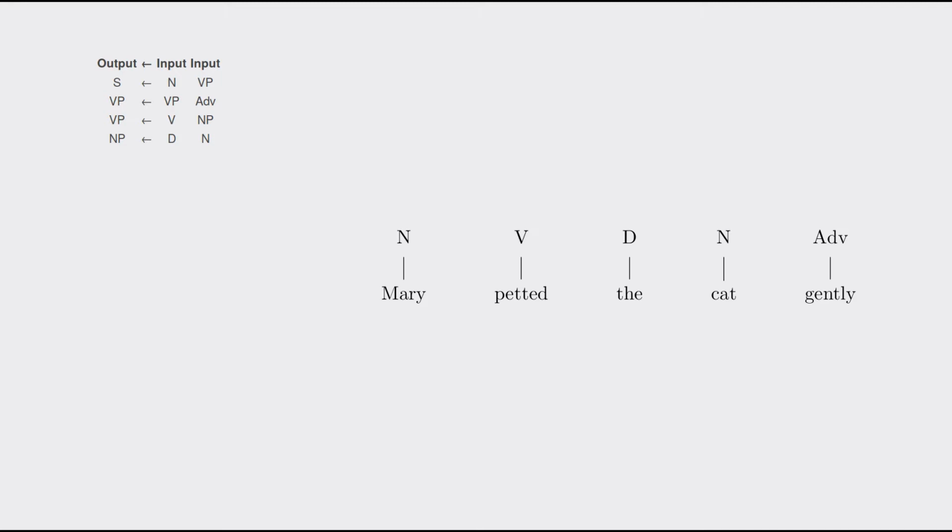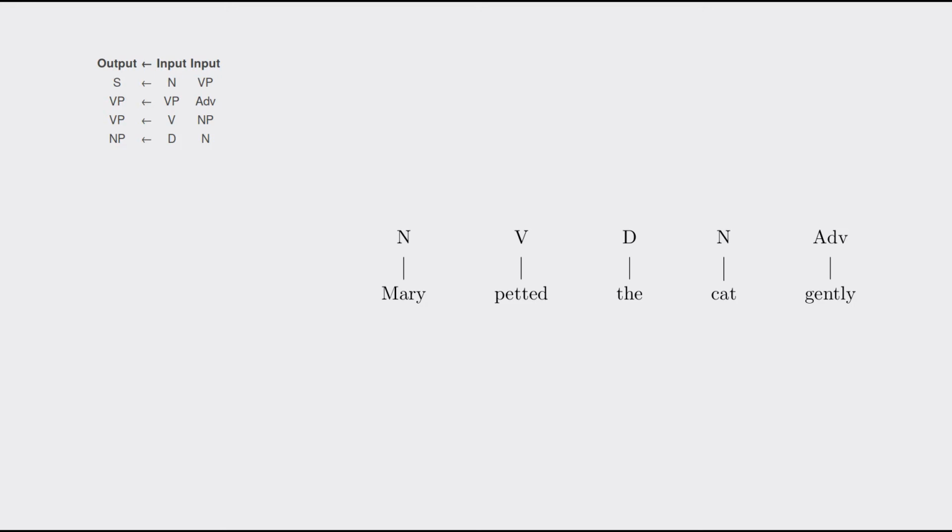All these rules do is tell us that we can make the thing on the left side of the arrow if we have the two things on the right side of the arrow. So right now we have a noun followed by a verb, followed by a determiner, followed by a noun, followed by an adverb. So which of these rules can we apply? Well, we don't have a VP, so we can't apply the first or second rule, and we don't have an NP, so we can't apply the third rule.